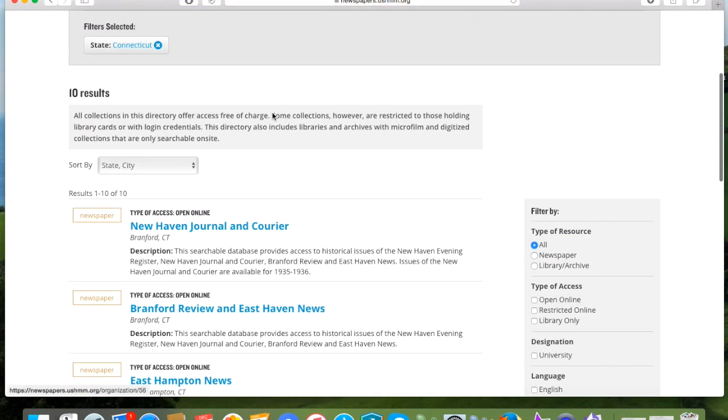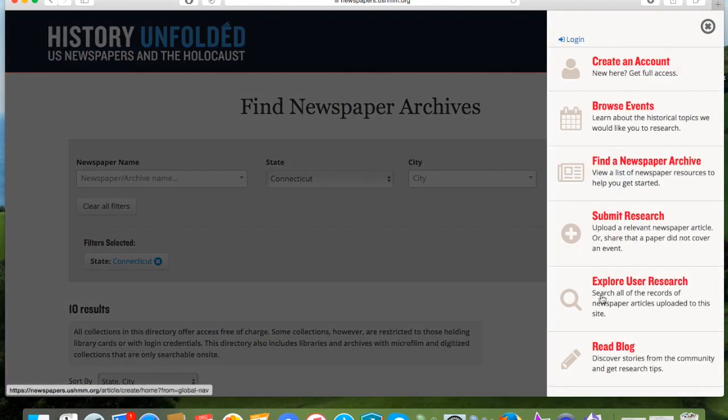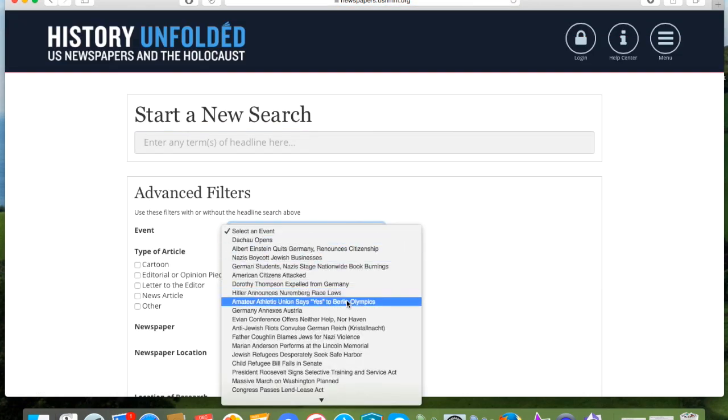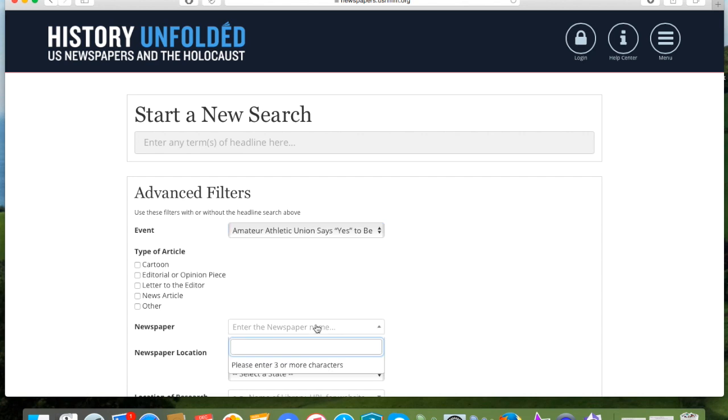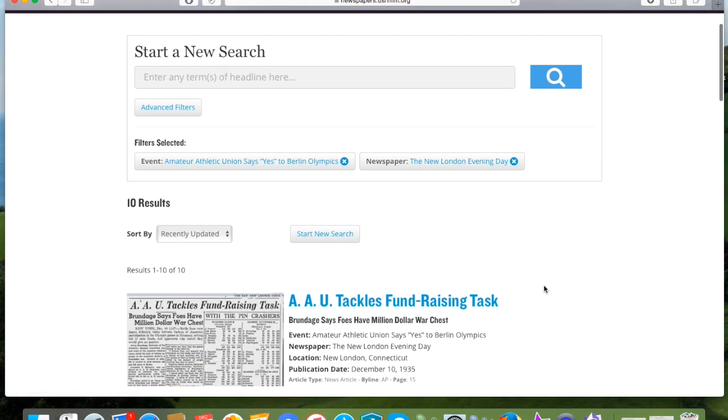Before we start our search, let's make sure there's nothing already in the database from this particular paper for this event. We can do this by going back to Menu and clicking on Explore User Research. Next, we'll narrow our search by clicking on our event and by entering the newspaper name. Now we click on Search. It turns out that 10 articles have been uploaded from this paper already.